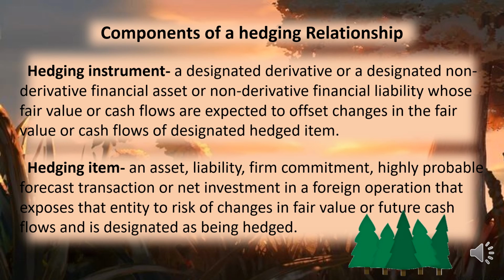While hedged item is an asset, liability, firm commitment, highly probable forecast transaction, or net investment in a foreign operation that exposes the entity to risk of changes in fair value or future cash flows and is designated as being hedged. Examples for hedging instrument are cash, shares, and commodities.